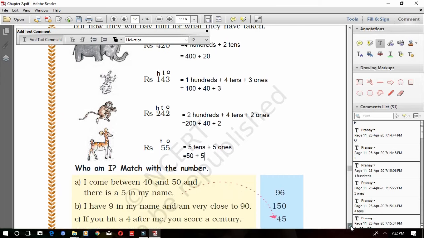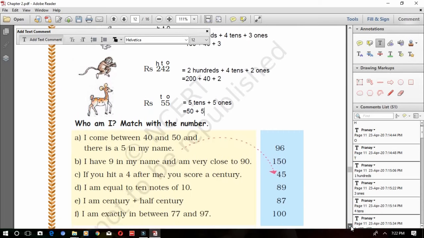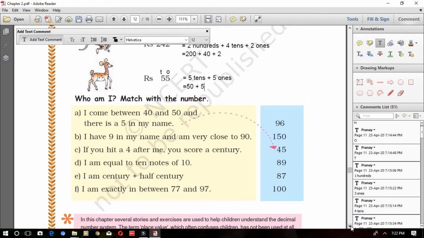Okay. Now, Who Am I? Match with the number. So you're going to match these numbers. They have given you the clues and you find out the numbers. See the first one, they've already marked it, matched it. Now let's see. I come between 40 and 50. Between means what? In between. Which number will come in between? You first think of it. And there is a 5 in my name.